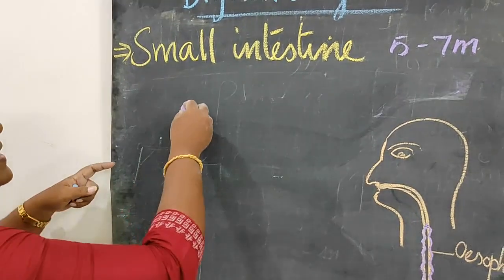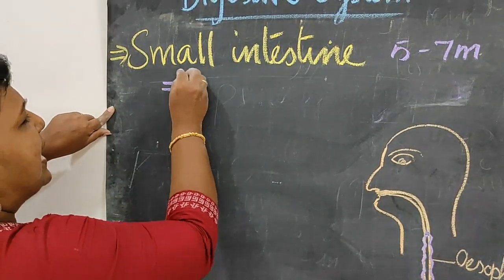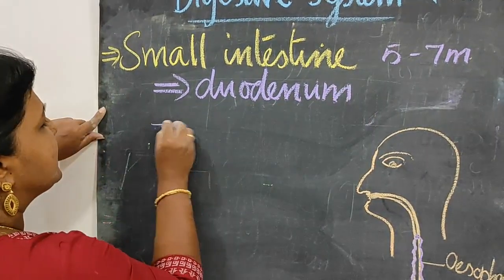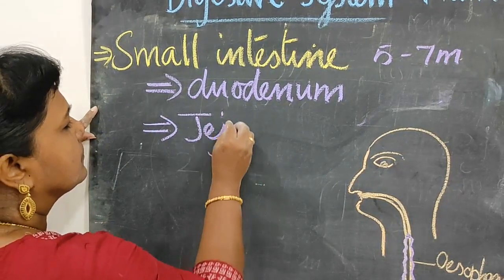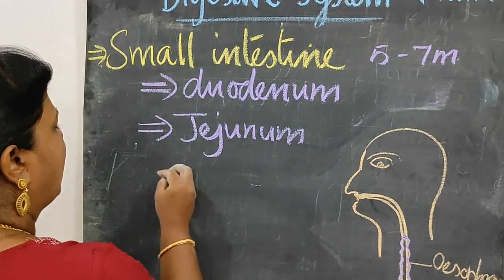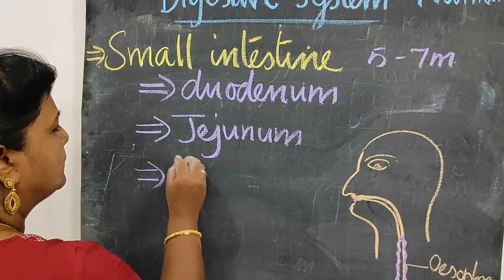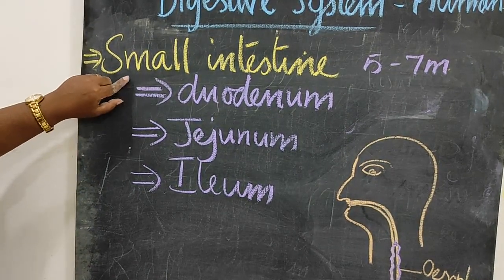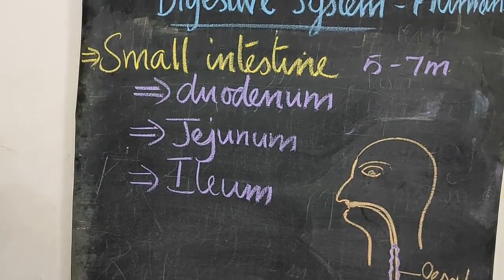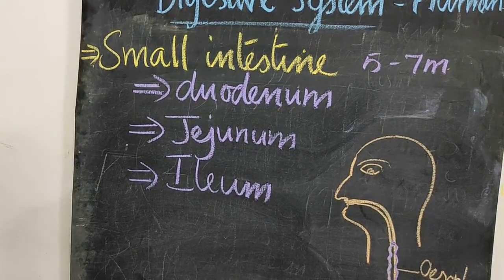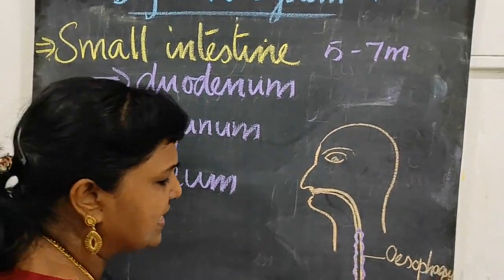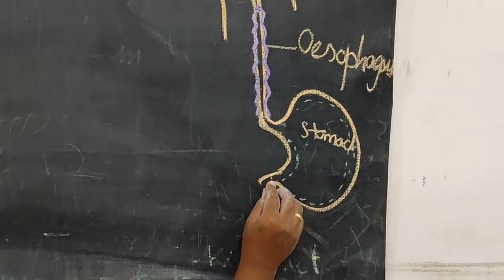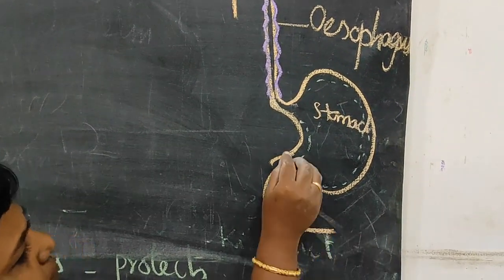And the small intestine is divided into 3 parts. They are duodenum, jejunum and ileum. So duodenum is the C-shaped part. That is, the stomach leads into the small intestine, and here there is a C-shaped part. This is called duodenum.